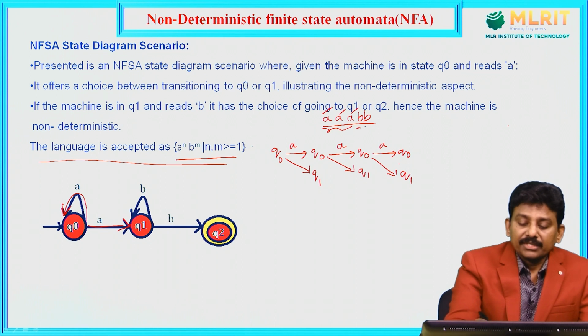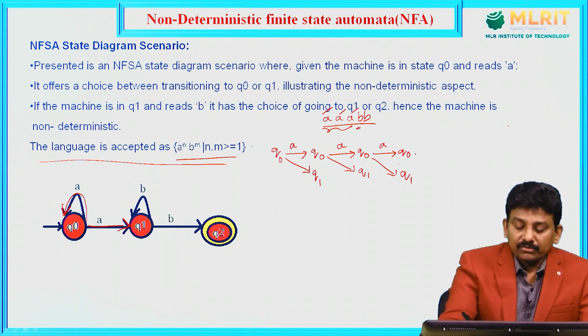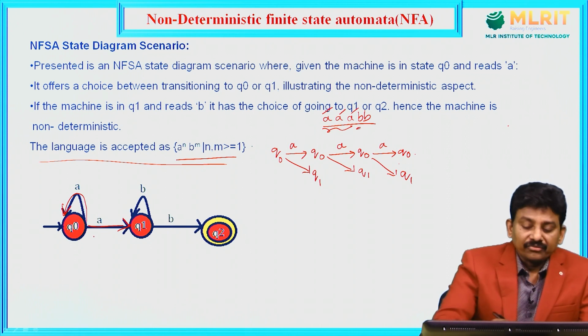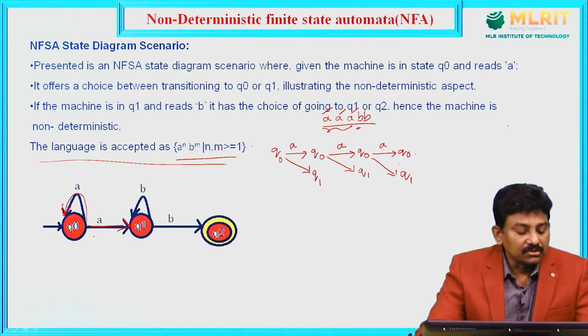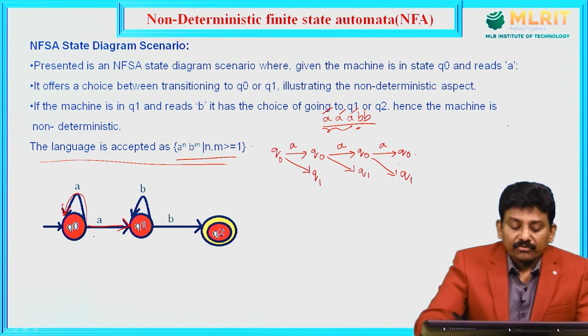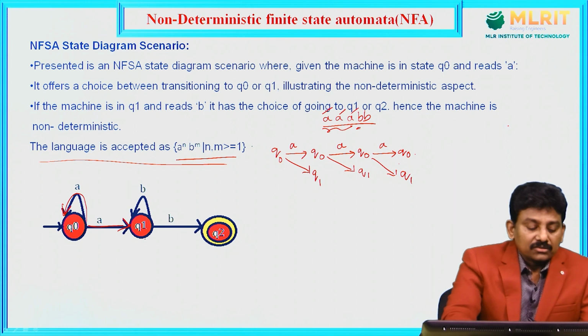Next is B. From Q0, there is no transition for B. From Q1, there is a transition. From Q1 for input symbol B, I can go to Q1 or I can go to Q2.